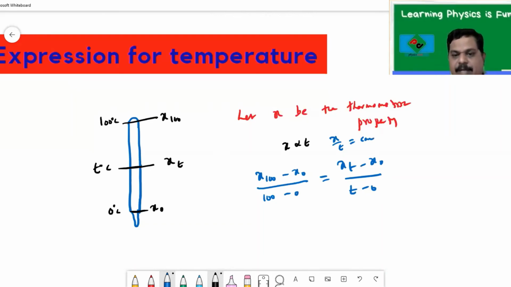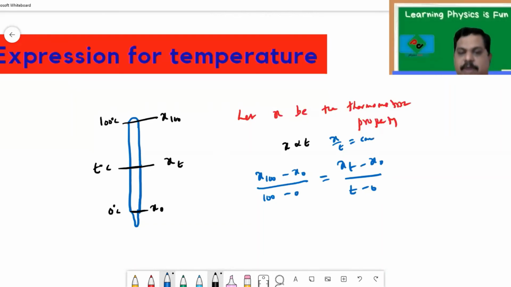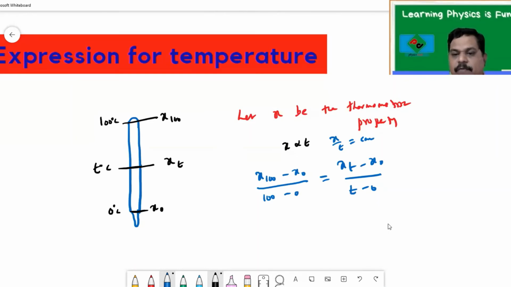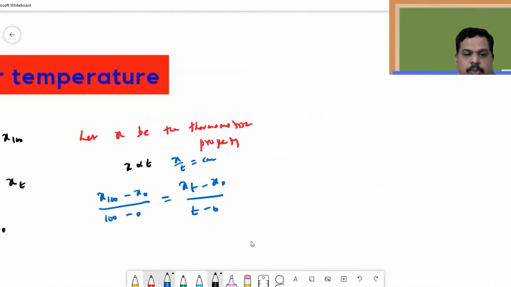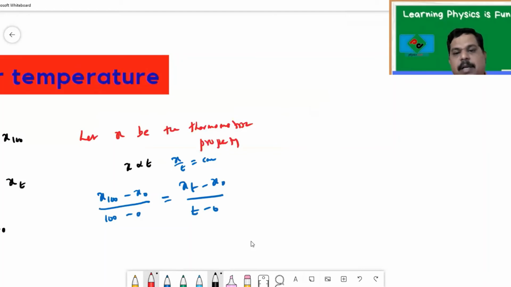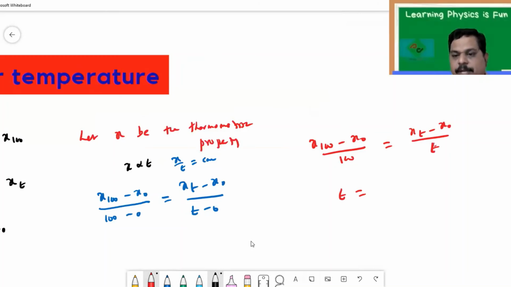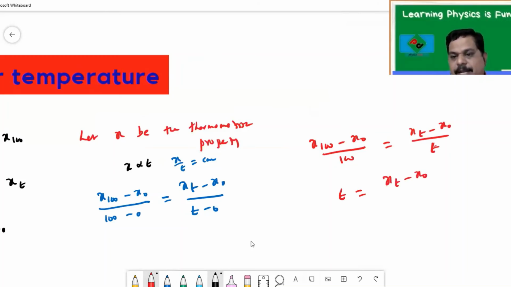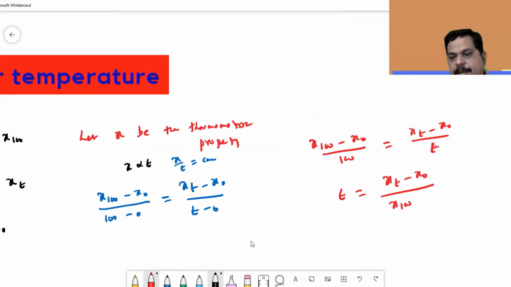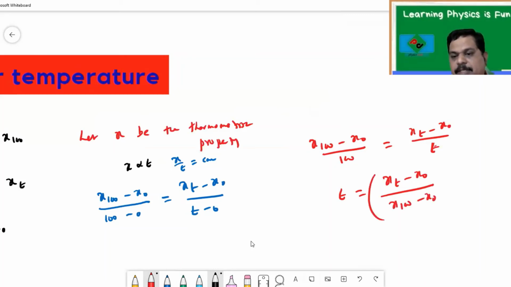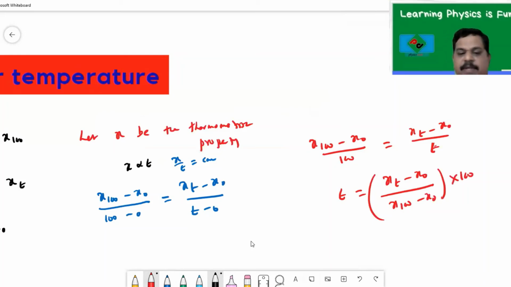Now I want to find the t value from this expression. Cross multiplying, I can write (X100 minus X0) by 100 is equal to (Xt minus X0) by t. So t is equal to (Xt minus X0) by (X100 minus X0), whole multiplied with 100.